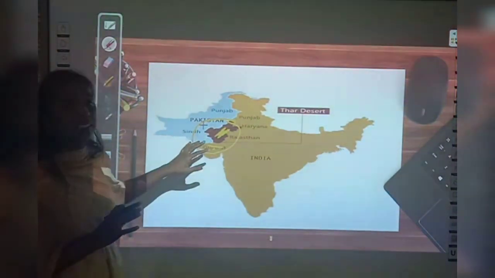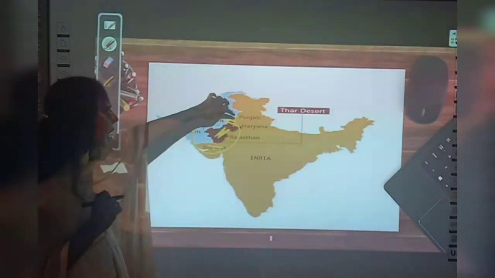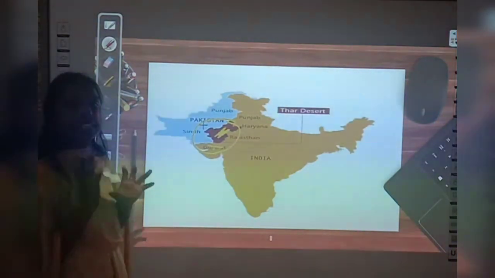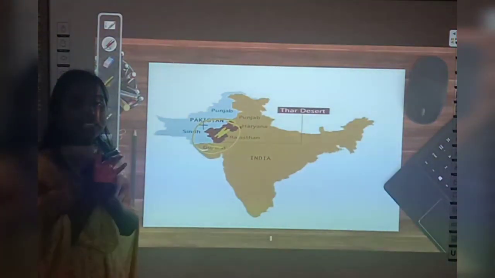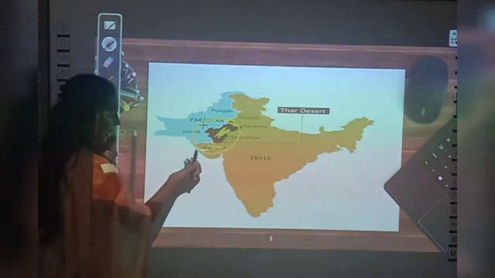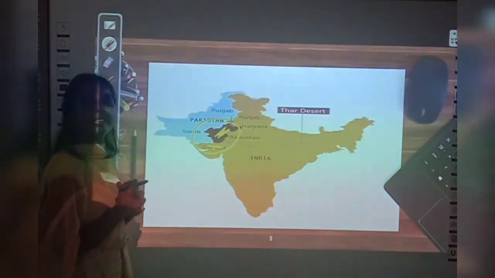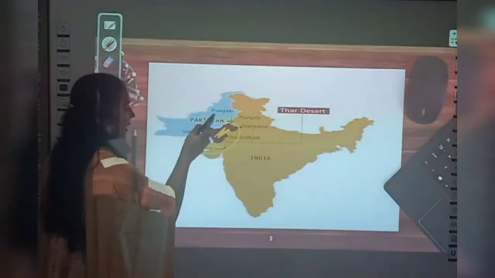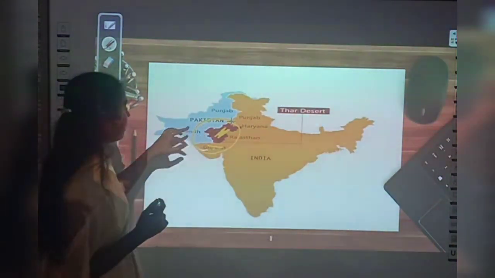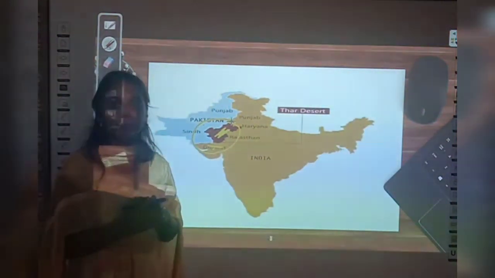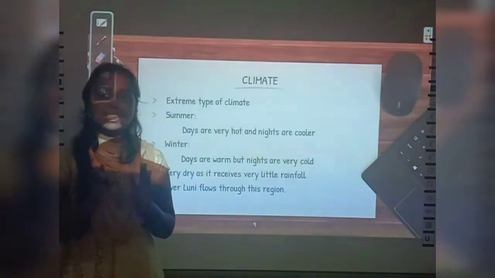Understood? So the Thar desert starts from Gujarat in the west and extends till Punjab and Haryana in the north. But the major part is situated in the state of Rajasthan. And what are the points we have learned? Thar desert is located in the northwestern part. Here it is west, here it is north. So it is located in the northwestern part of India, and some part of it extends to Pakistan also. And it forms a natural boundary between Pakistan and India. Now I hope you understood the location of Thar desert.